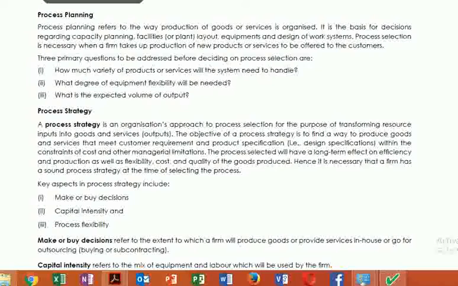Now the next question which arises is why a process strategy is required. The major answer to this question is that today many companies are trying to explore various business opportunities, either by entering into new businesses, doing joint ventures with different companies, and so on.